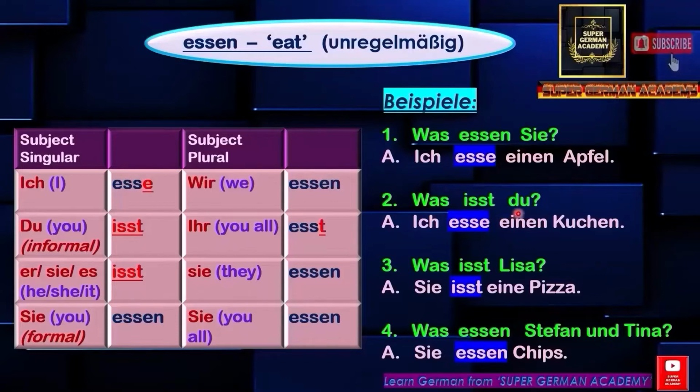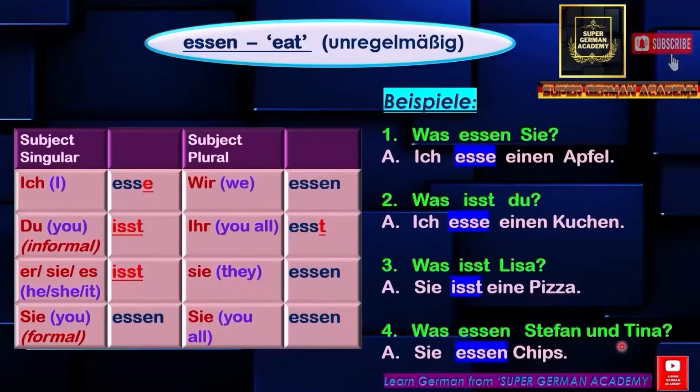Was isst du? What do you eat? Suppose you ask your friend, then he replies to you as Ich esse einen Kuchen. I eat a cake. Here Kuchen is a masculine noun, so the article to be used with it is einen. Was isst Lisa? What does Lisa eat? Sie isst eine Pizza. She eats a pizza. Pizza is feminine, so the article to be used with it is eine. See here the conjugation for sie, that is isst, so the same conjugation comes for Lisa.